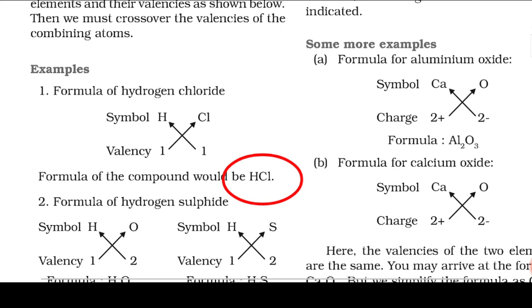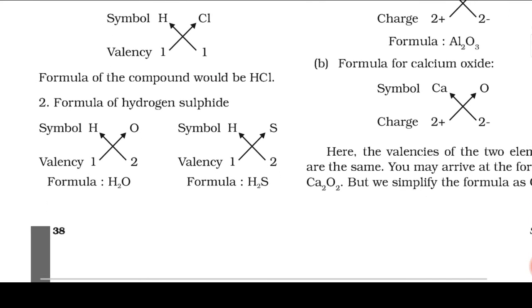Come to the next, number 2, we have to write the formula of hydrogen sulfide. So hydrogen symbol is H and sulfur symbol is S. Valency of hydrogen is 1, of sulfur it is 2. So we will write 1 below hydrogen, 2 below sulfur, and then we will cross it.